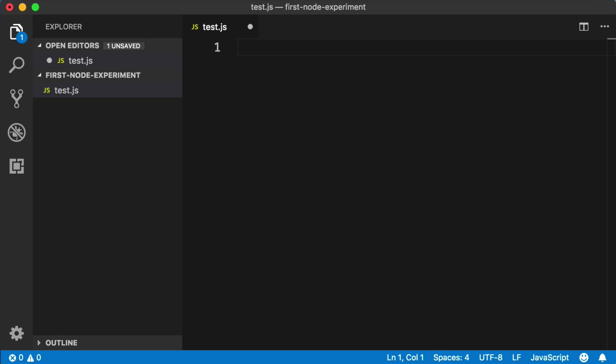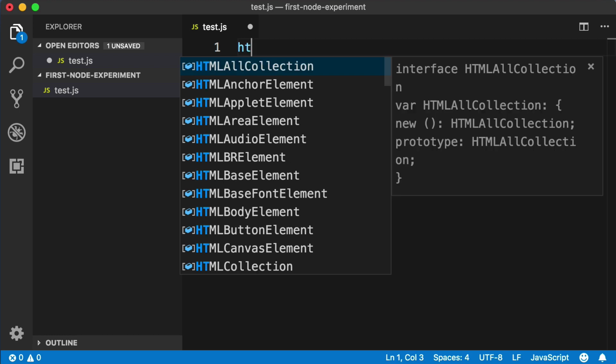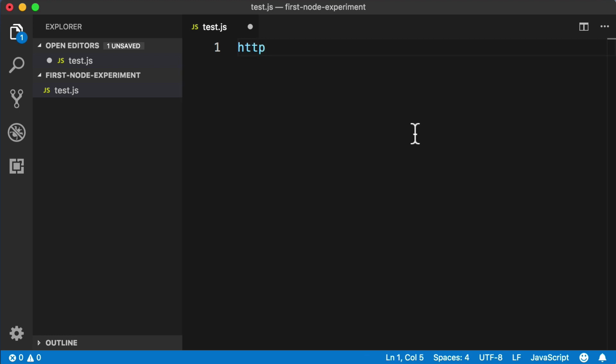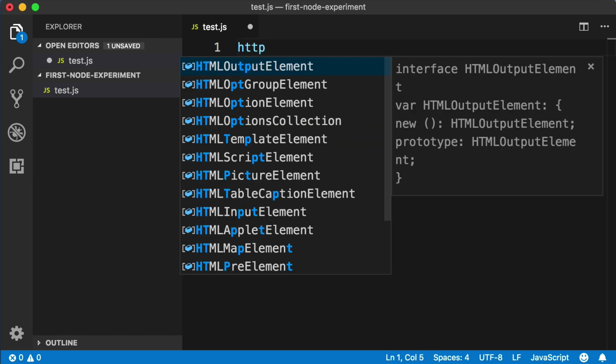So type this out with me, HTTP. And then we want to look inside that and call a method named createServer, parentheses to call the method. And just a quick note, if you're using VS Code as your text editor, like I am, you might notice that when you type HTTP, it gives you all of these suggestions.